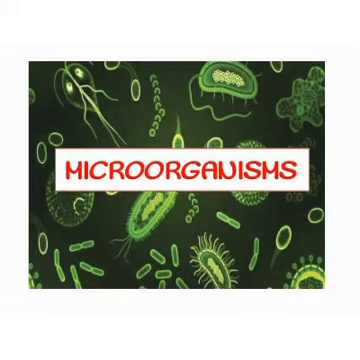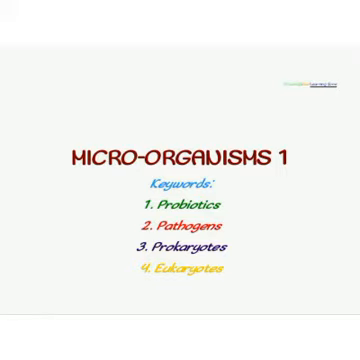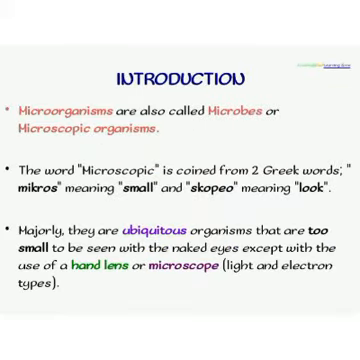The topic of our discussion is microorganisms, and the various keywords are probiotics, pathogens, prokaryotes, and eukaryotes. Microorganisms are called microbes or microscopic organisms. The word microscopic is derived from two Greek words, micros, which means small, and scopio, which means look. Majorly, microorganisms, which are ubiquitous in nature, are usually too small to be seen with the naked eye, except with the use of a hand lens or microscopes such as the light and electron microscope.